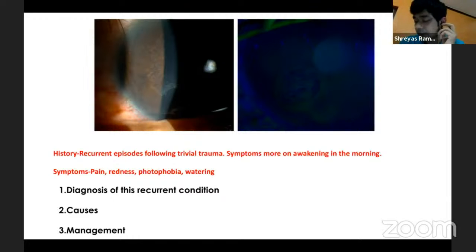But the way these things work is essentially that there are a lot of interdigitations which grow into the epithelium, and that is what causes sloughing of the epithelium in the superficial layer. So we are trying to remove this epithelium and the interdigitations completely, to give a smooth surface for the newer epithelium to migrate over, and that is how these treatment mechanisms work.